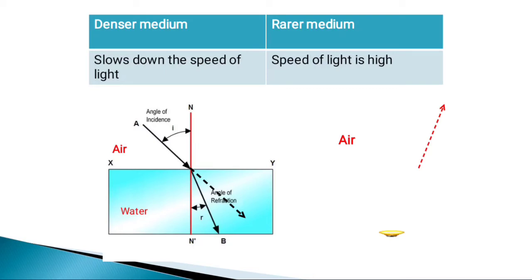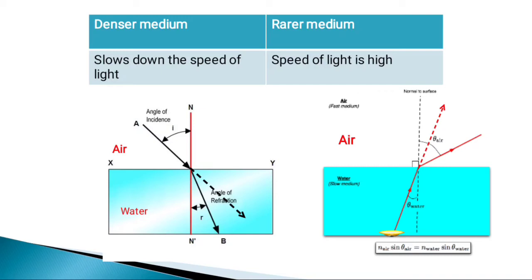Its speed decreases, and that is why it bends towards the normal. Okay, let's take another example. In this diagram, a bulb is placed inside water. So the incident ray will be within the water.